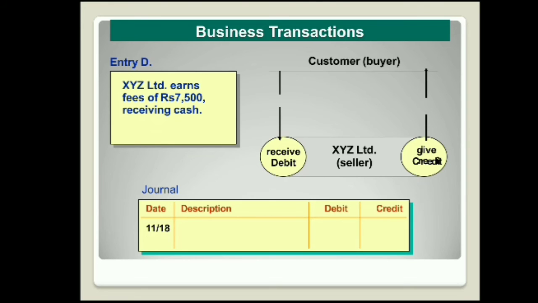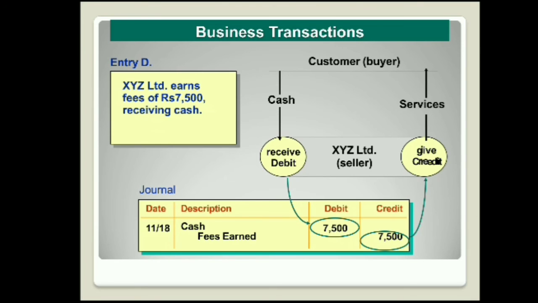Similarly, XYZ Limited earns fees of rupees 7,500, receiving in cash, and here the customer is the buyer and XYZ Limited is the seller. There are two persons involved here. Now XYZ Limited is receiving an amount of 7,500 rupees in the form of fees, and here we have the fees earned, which is a credit.